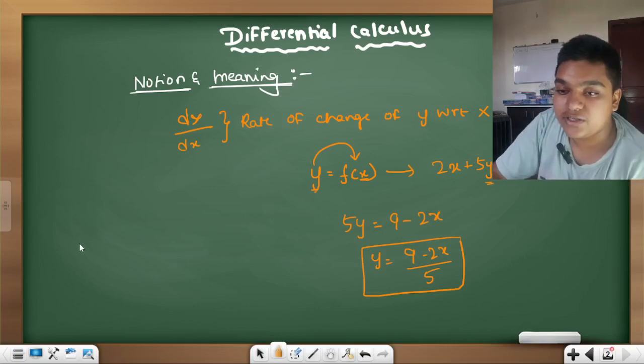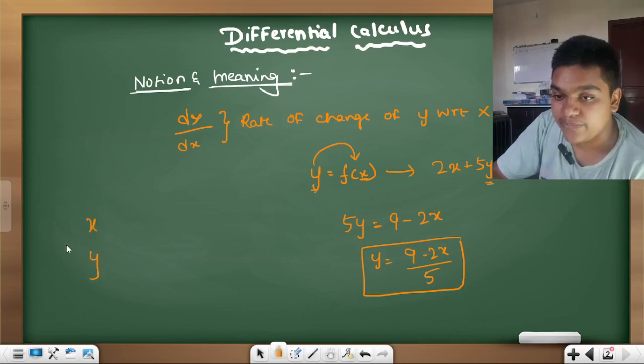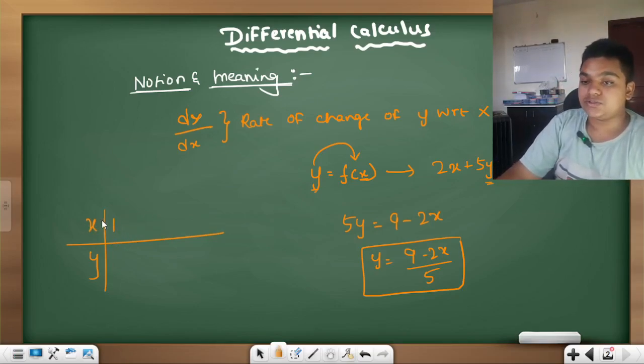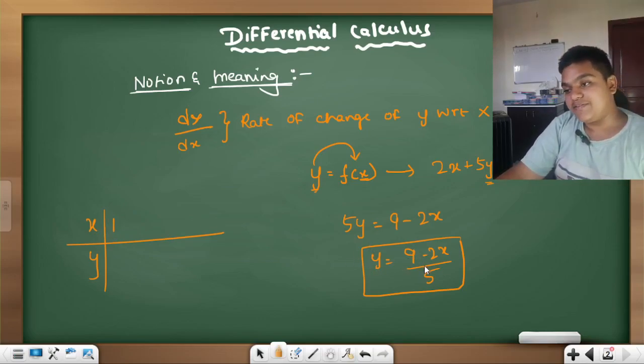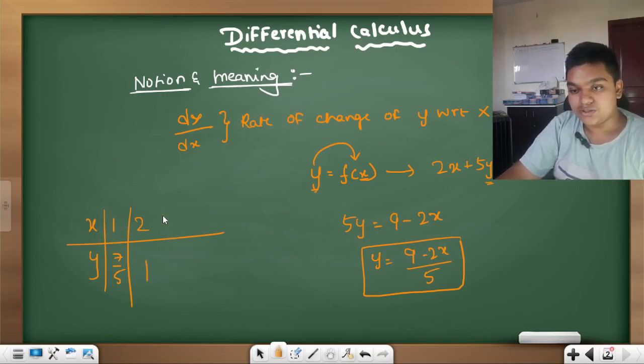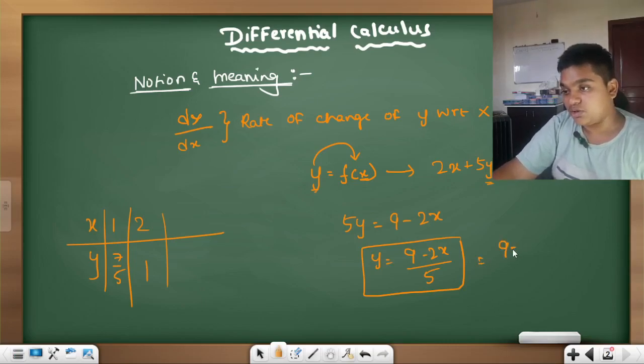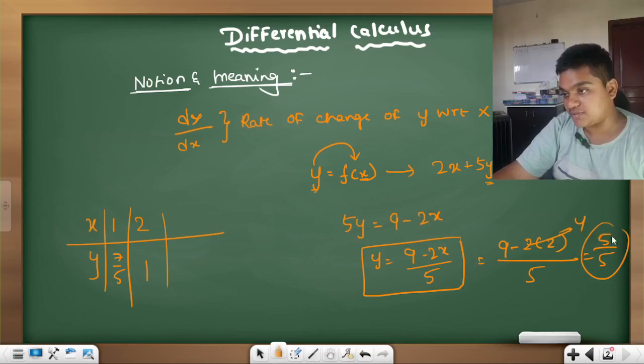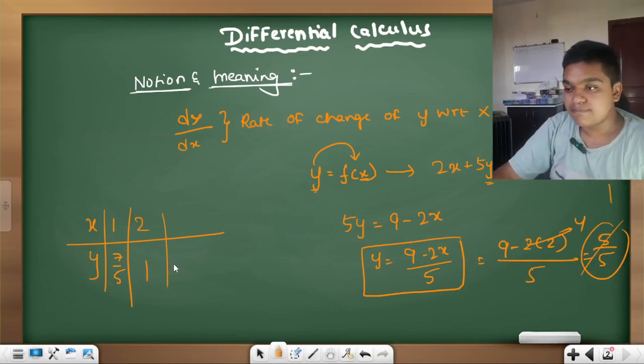In order to plot a graph, I draw a table. I put the value of x as 1 and calculate the value of y. What would be the value of y if x is 1? It is 7 by 5. If x is 2, it is 9 minus 2 into 2, which is 4, 9 minus 4 is 5, and 5 by 5 is 1. If I put 3, it is 3 by 5.